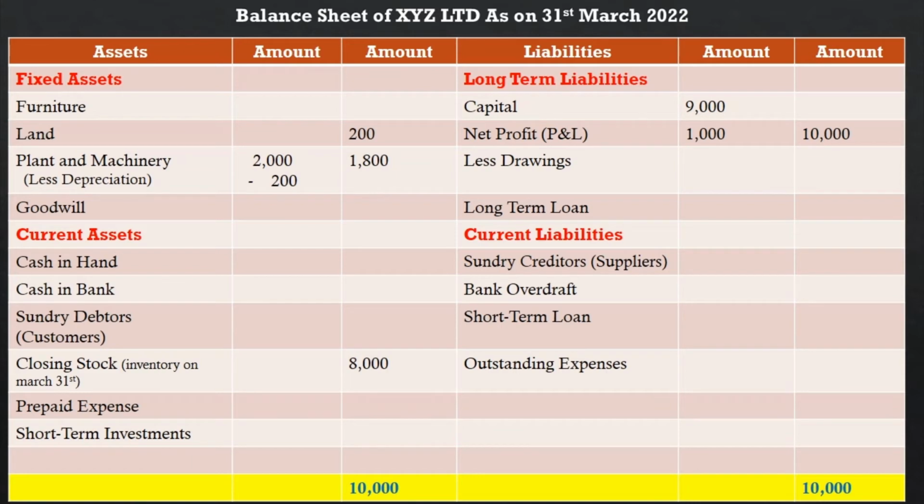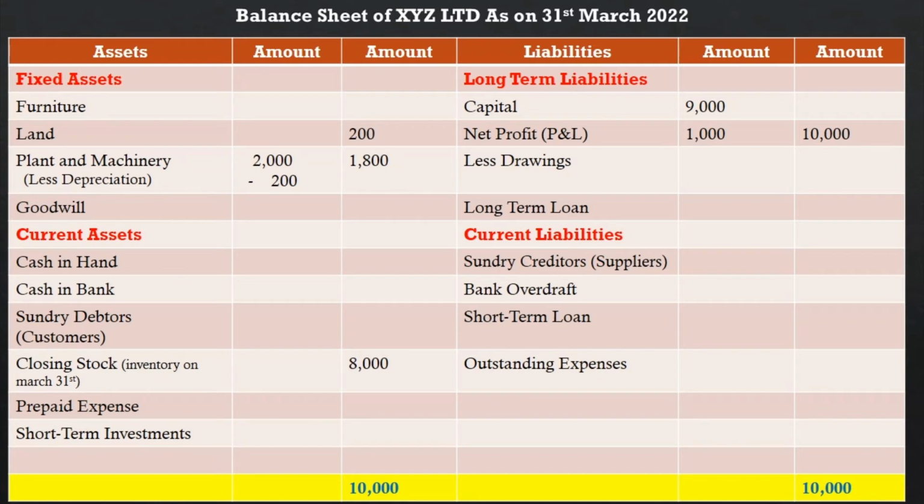Okay, you can see I put a small amount. How am I going to explain this? Land something, 2000 plant and machinery. How did this 200 come? You can see the profit and loss account. We calculated the depreciation, the same 200 we took here. This is the 200. After that, 2000 minus 200, 1800.